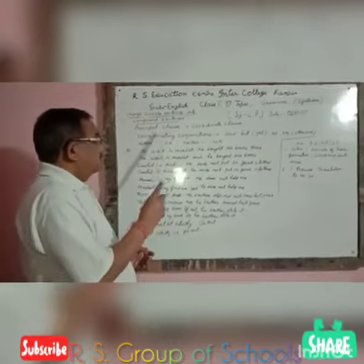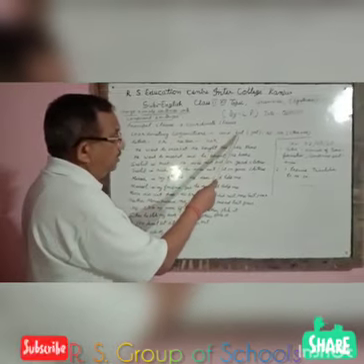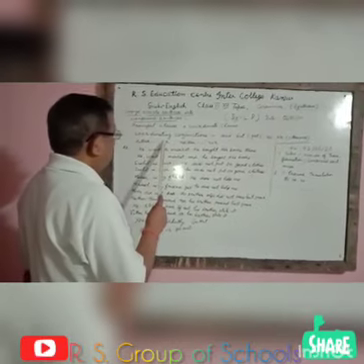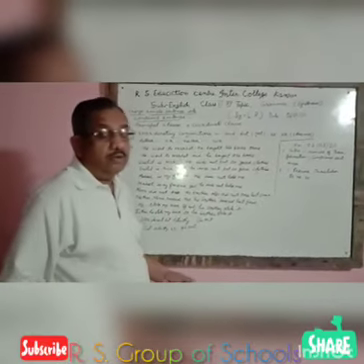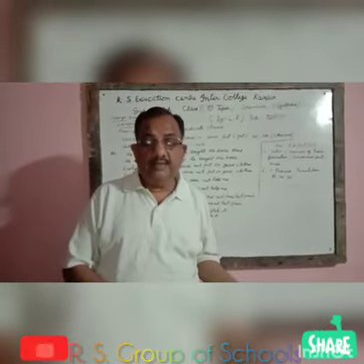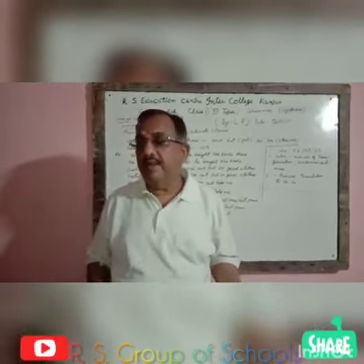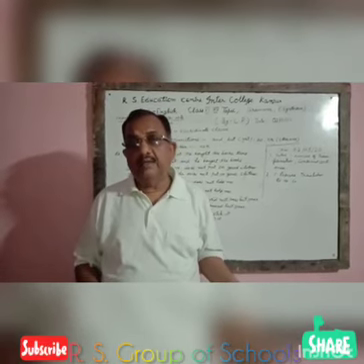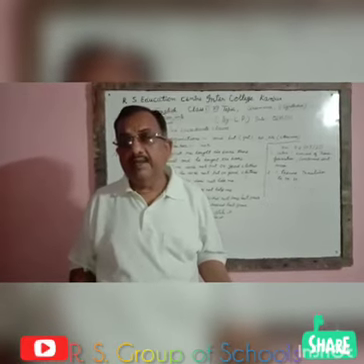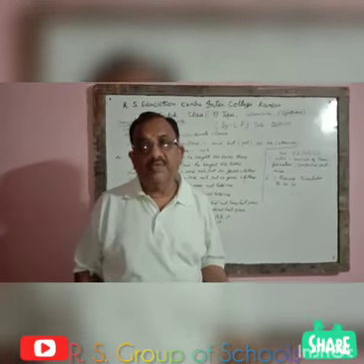The coordinate clause starts with a coordinating conjunction: and, but, or, yet, so, otherwise, either or, neither nor. These are the coordinating conjunctions. Principal clause plus coordinate clause, and the coordinate clause starts with coordinating conjunctions. With the help of these conjunctions we make compound sentences.